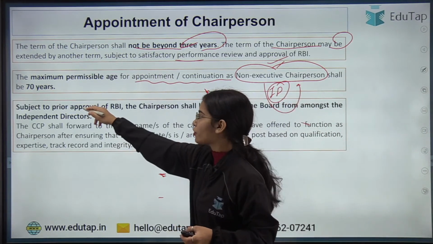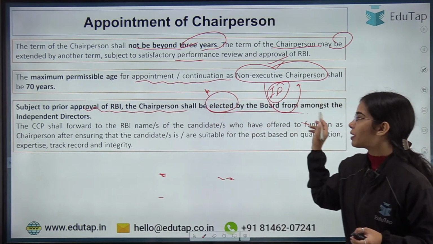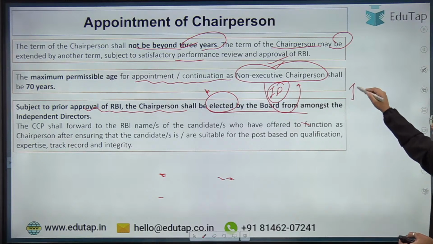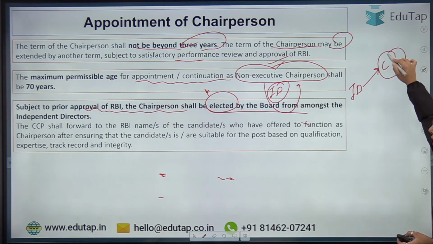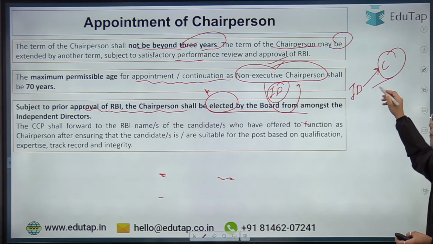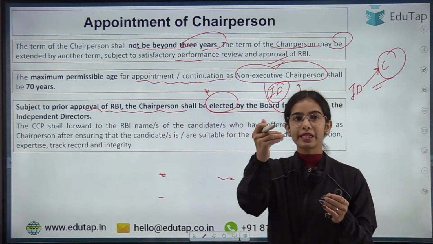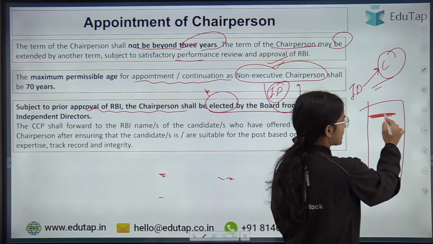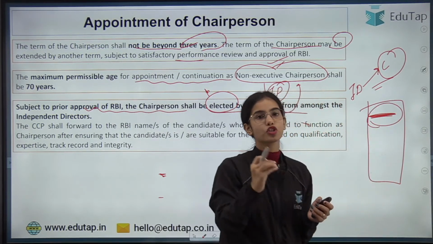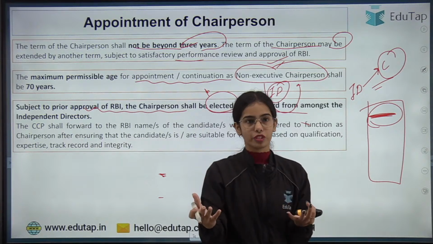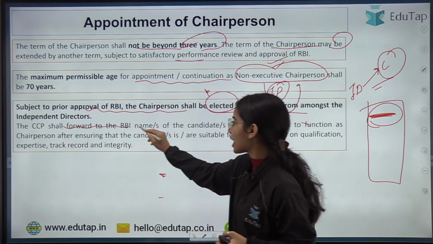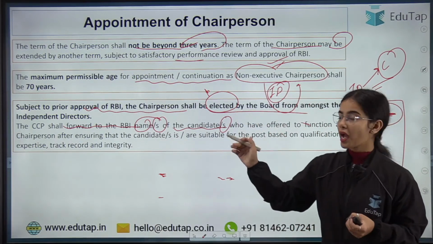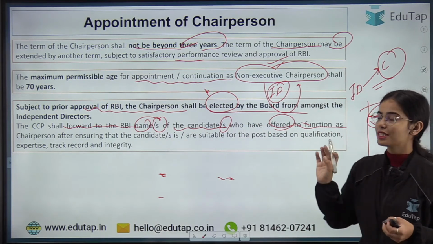Subject to prior approval of RBI, the chairperson shall be elected by the board from amongst the independent directors. So the chairperson will be chosen from the independent directors, and a list will be sent to the Reserve Bank of India of the persons shortlisted to become the chairperson. Now RBI will approve this. So the CCP shall forward to the RBI the name or names of the candidates who have offered to function as the chairperson.